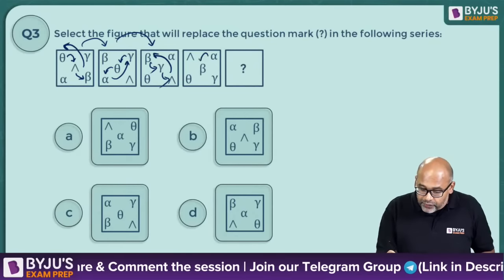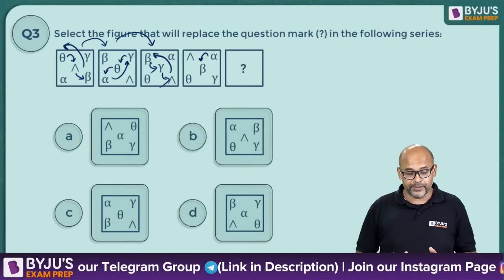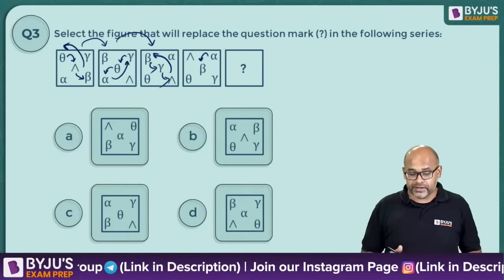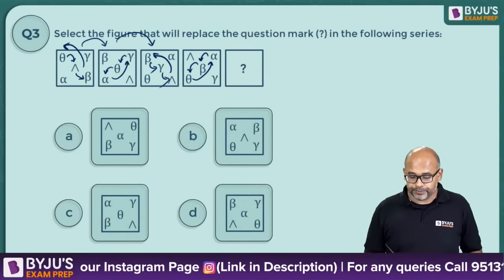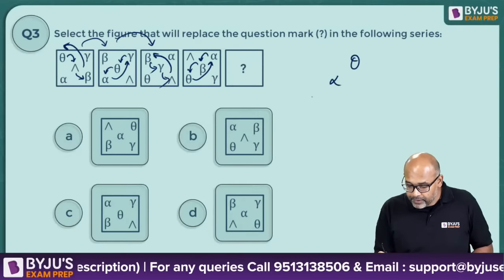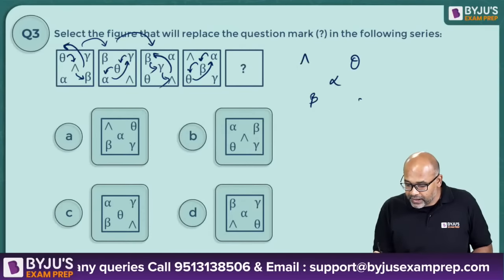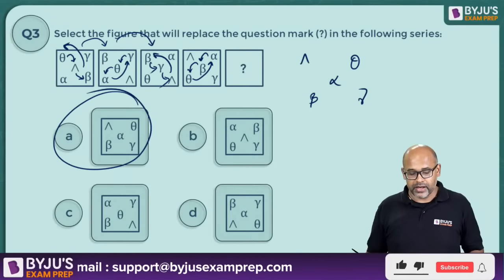Please remember, alpha should come down because the diagonal changing is counterclockwise. It is counterclockwise. So alpha should come down, beta should come down, theta should go up. So it should be theta, alpha, beta. Power and gamma should remain as it is. So where is this? This is there in your option A.